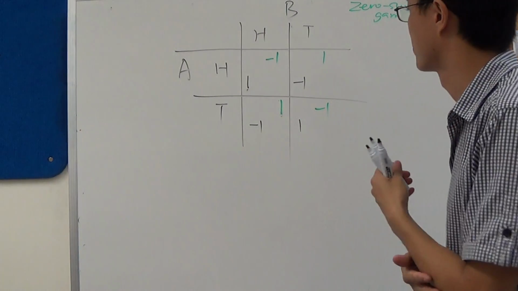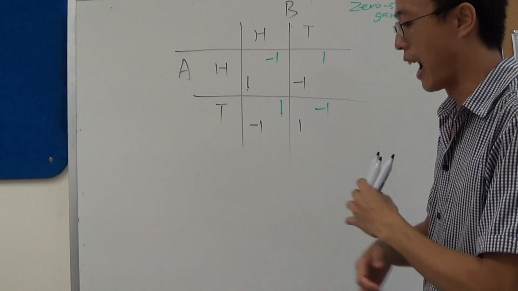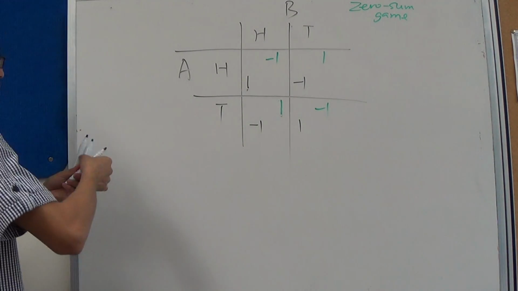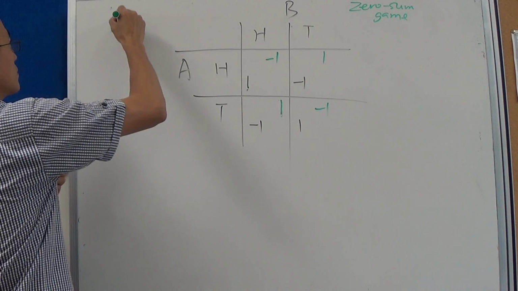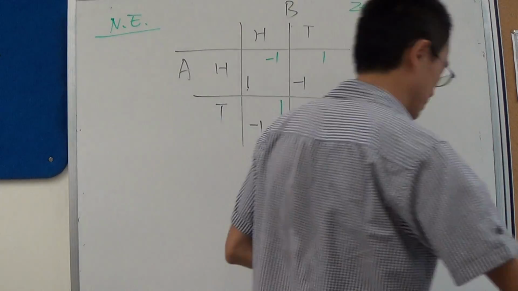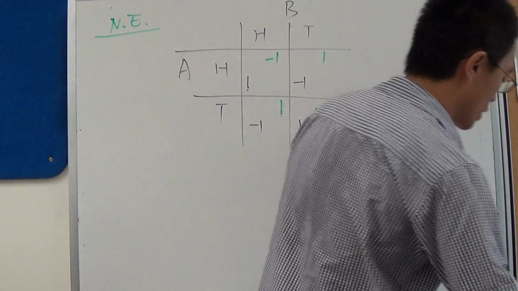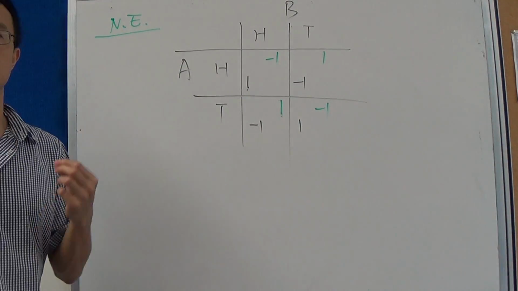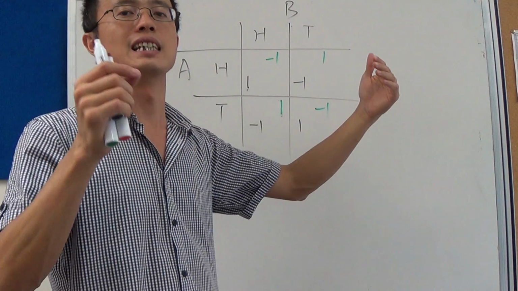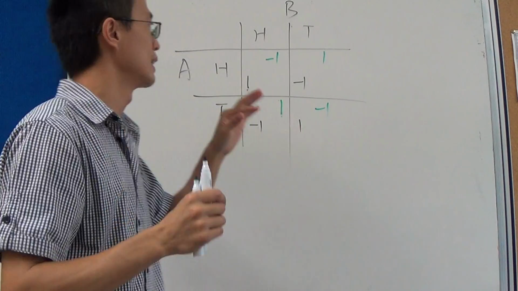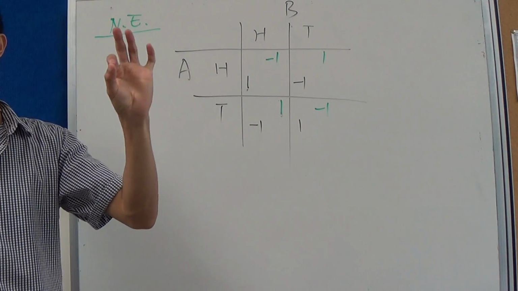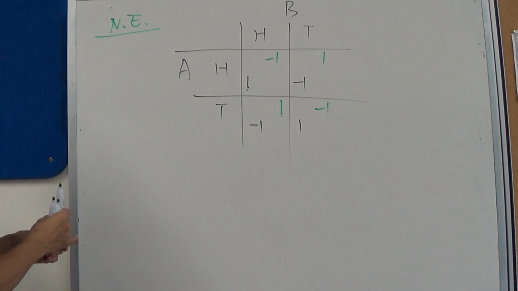Let's analyze the outcomes. Analyze this game. So we're going to find Nash equilibrium. So we need to check what is the Nash equilibrium. It's the equilibrium where, given the other player's strategy, nobody has incentive to deviate. So we need to check each possible outcome to see whether anybody has incentive to deviate or not.